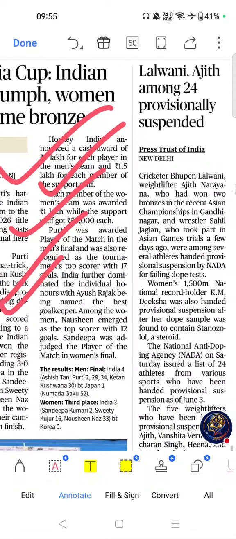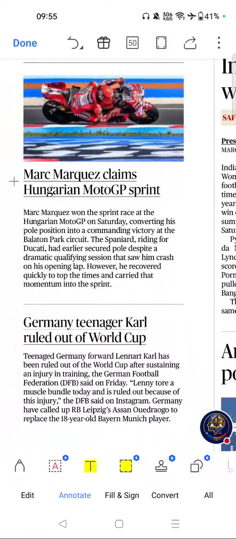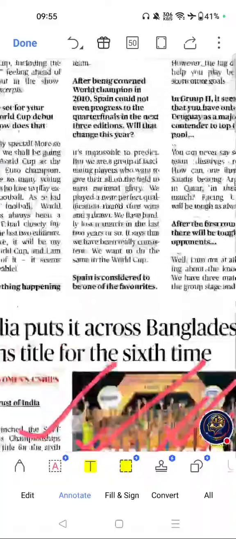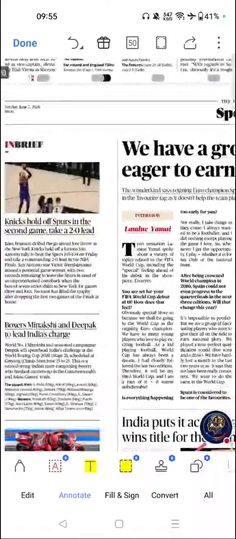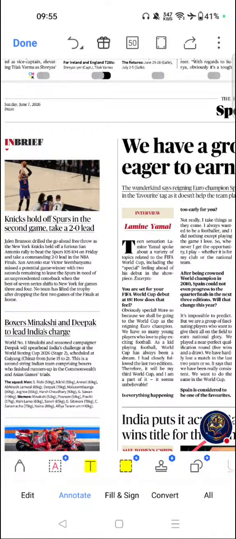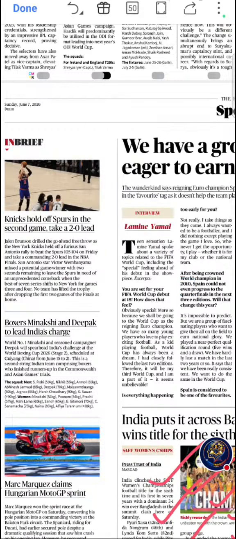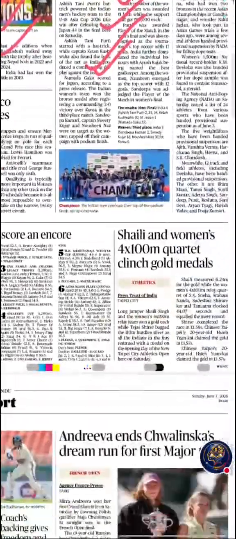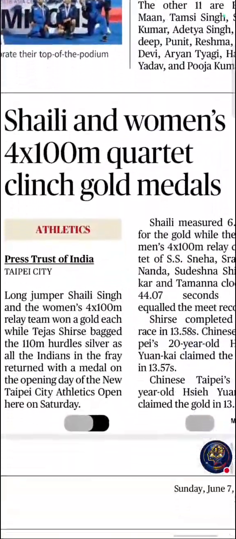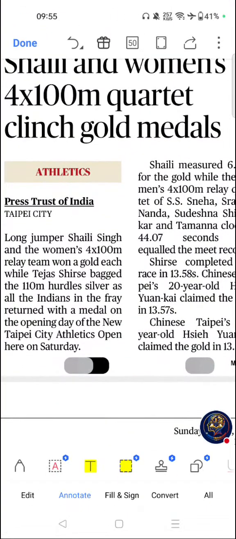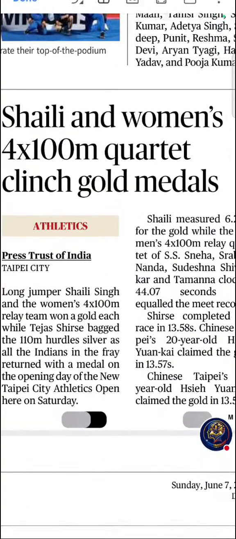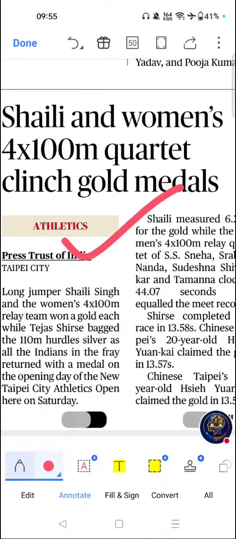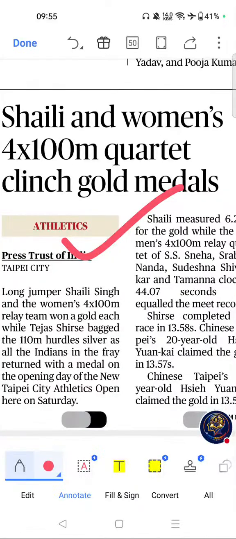Next important article from this page was this one. Shaili and women's 4 into 100 meters quartet clinch gold medals.